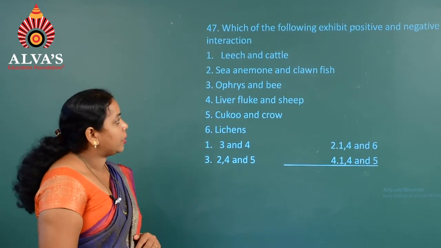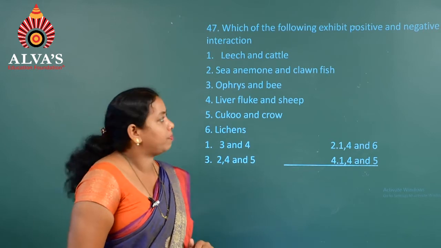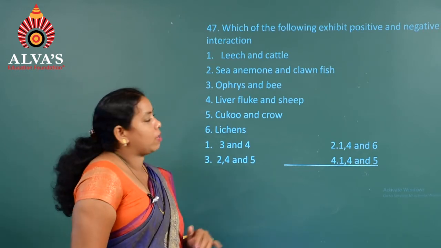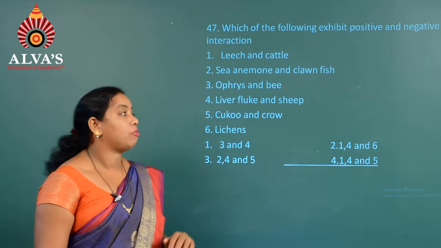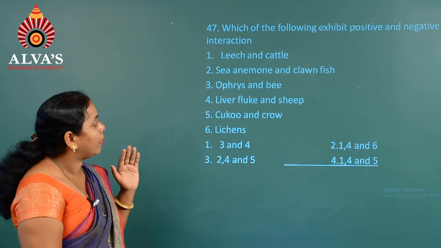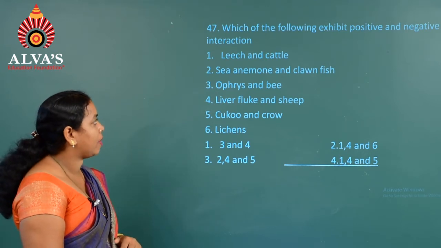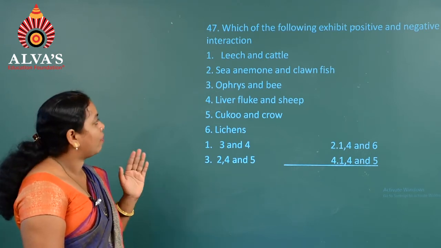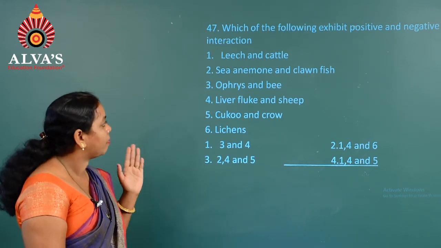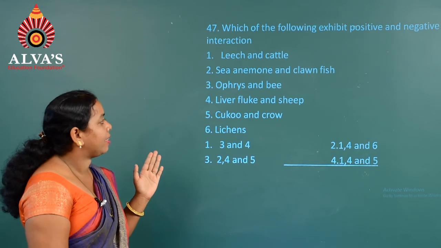On to the next question, that is question number 47. Which of the following exhibit positive and negative interaction? Positive means benefited, negative means harmful. So first one, leech and cattle. If you consider the leech and cattle, you can see that it is a type of parasitic interaction. Whereas the next, sea anemone and clownfish, commensalism.